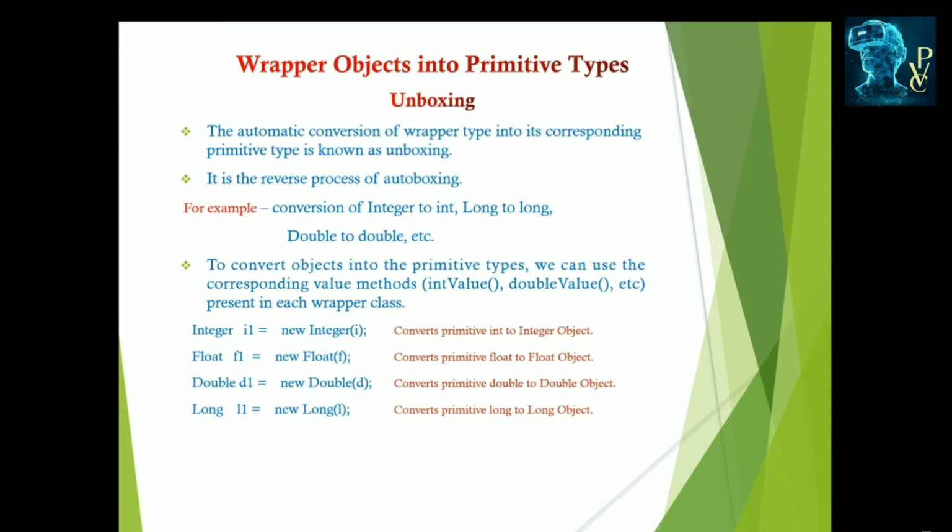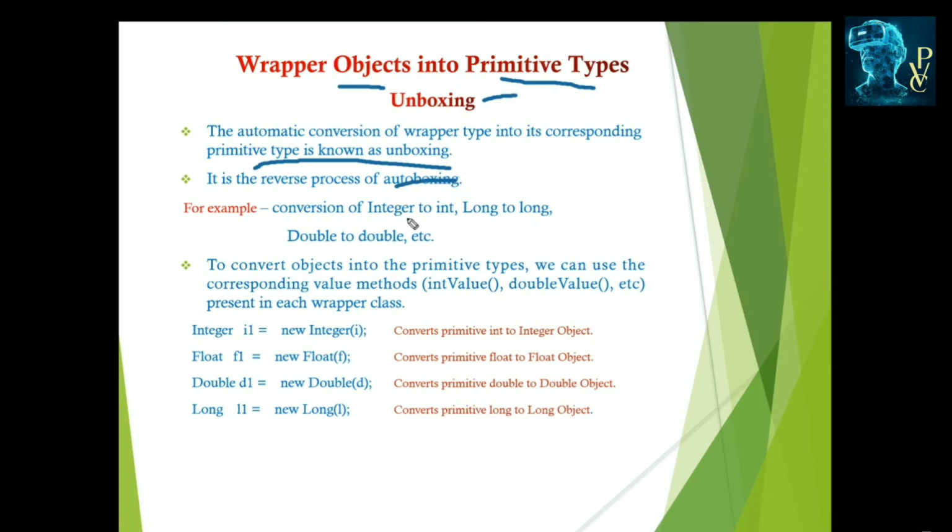And next is unboxing. It is the reverse process of autoboxing. What is autoboxing? Autoboxing is converting primitive types into their related objects. The opposite, converting wrapper objects into their primitive data types, is called unboxing. The automatic conversion of a wrapper type into its corresponding primitive type is known as unboxing, the reverse process of autoboxing.